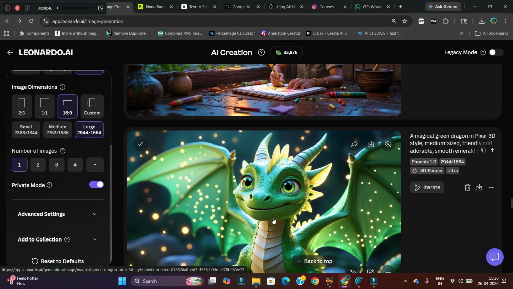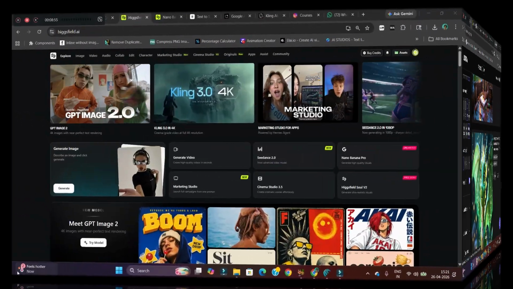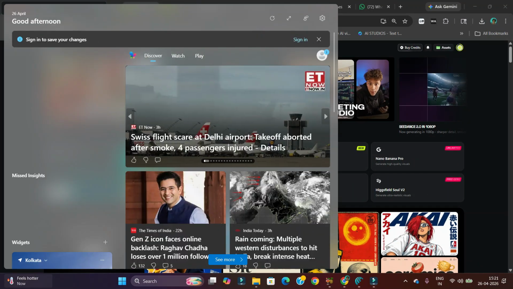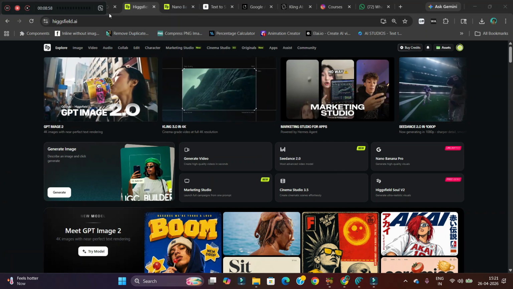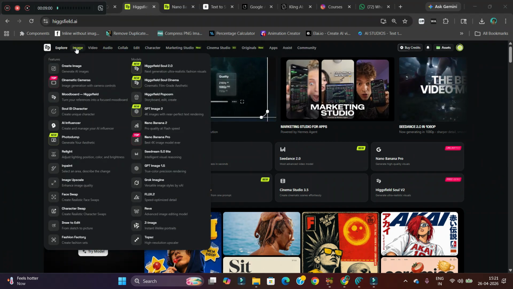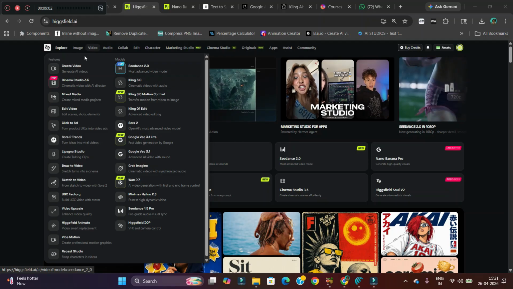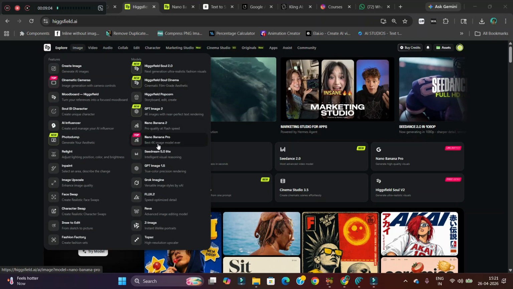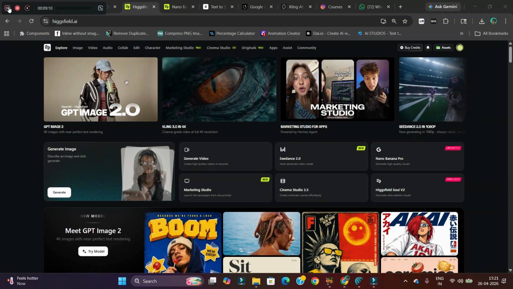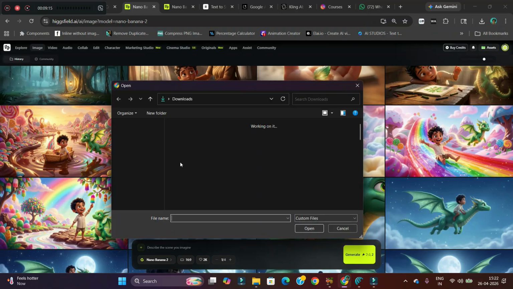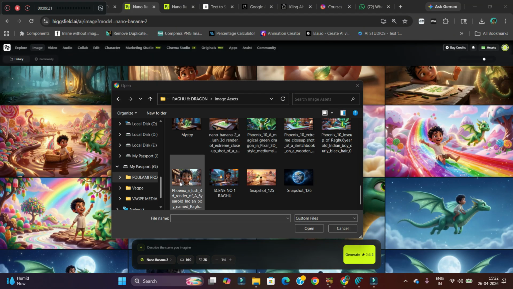Let us move to the next part where we will be creating the character sheet. Higgsfield AI. In Higgsfield AI, you'll have to go to the image section, and here choose Nano Banana 2 or Nano Banana Pro. Either of it. I am choosing Nano Banana 2. Plus button, and upload your image. So I will click on it and open.